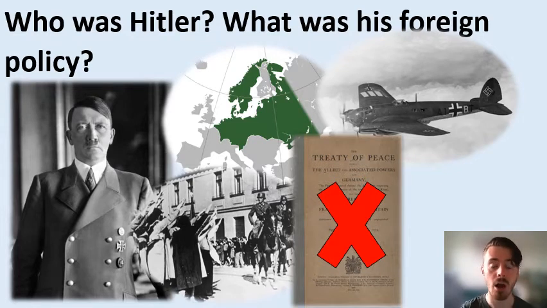Other than that, though, there are a couple of other more straightforward words. There is one word that is German that you need to know called Lebensraum. This is another one of Hitler's foreign policy aims. My top left picture with the green map is that one. Lebensraum essentially means living room in German, or living space more officially. Lebensraum is what Hitler would refer to as the space for German people to live.